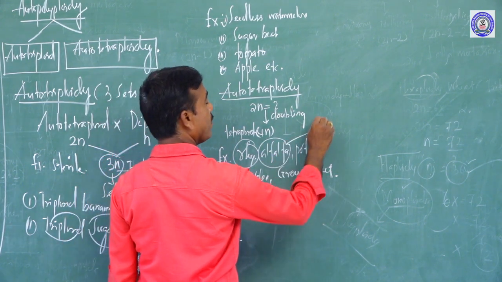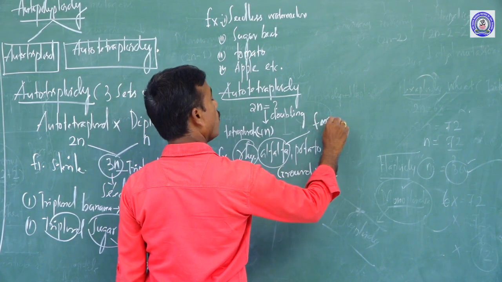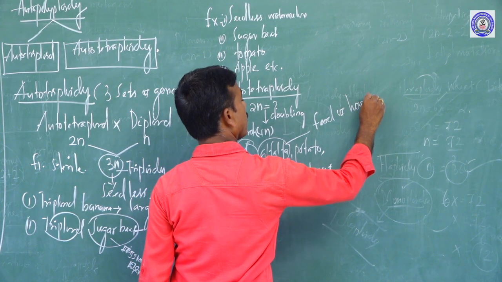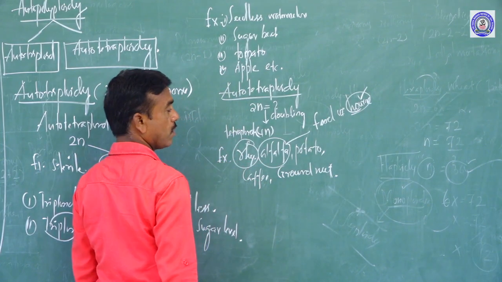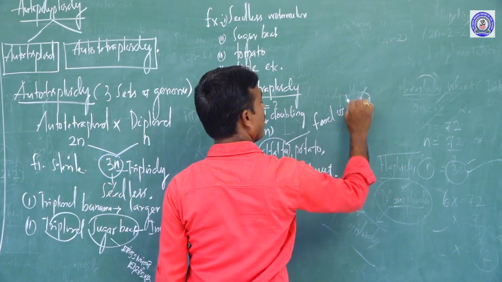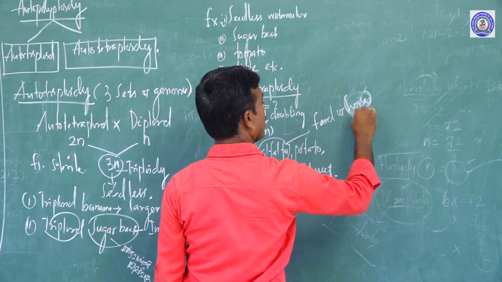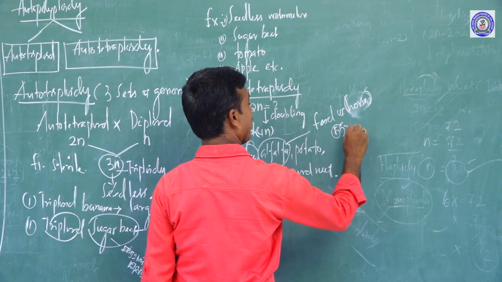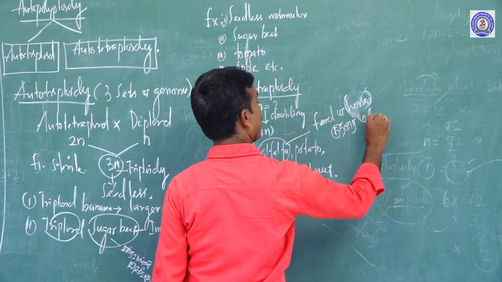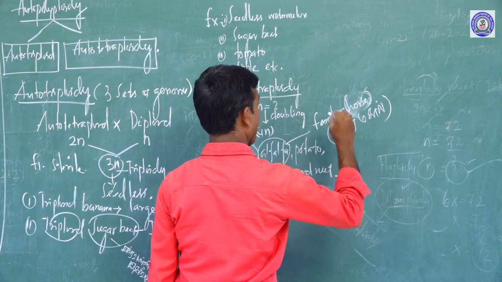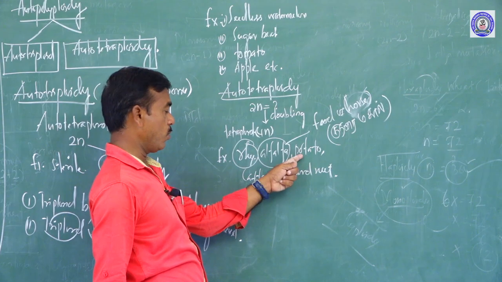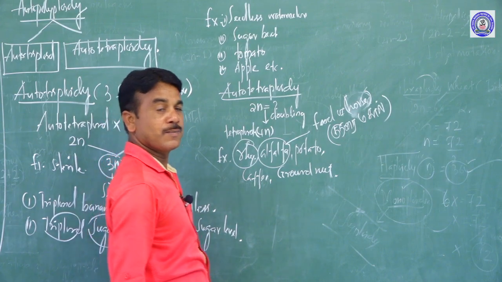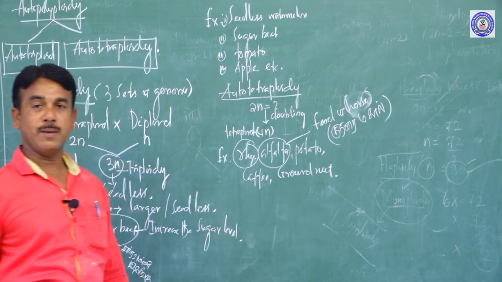Alfalfa is nothing but food of horses, which in Tamil is commonly called kuthirai masal. The remaining ones, potato, coffee, as well as groundnut, are also things that illustrate orthotetraploidy.